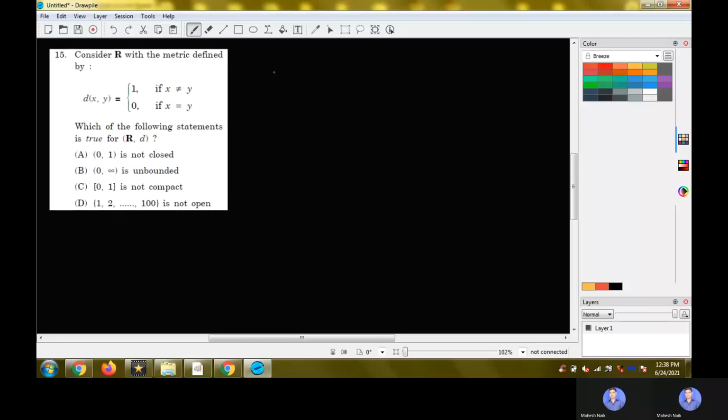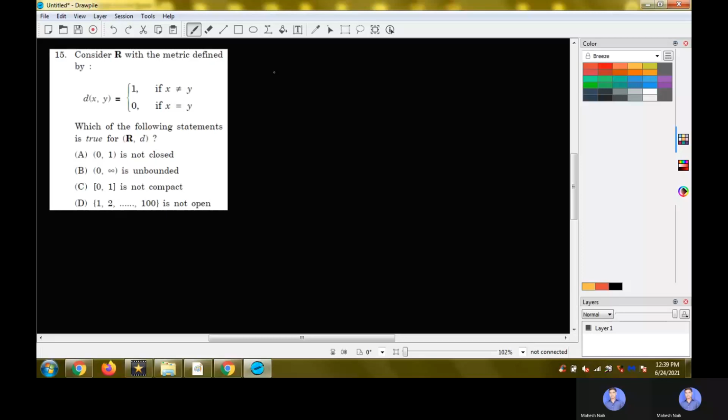0 comma infinity is bounded. Again, that is not a true statement. Then we have the third one, which says closed interval 0, 1 is not compact. The closed interval 0, 1 is a bounded and closed set in the general metric environment, I mean R with the usual metric. But when we work with a discrete metric space, this set is not compact. So that is the correct option.